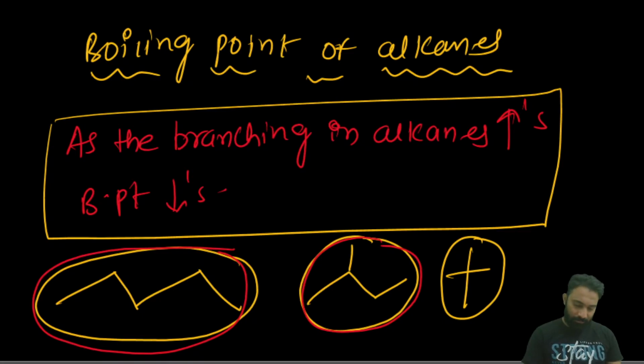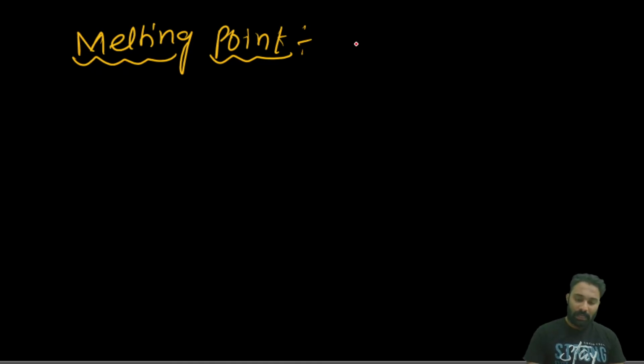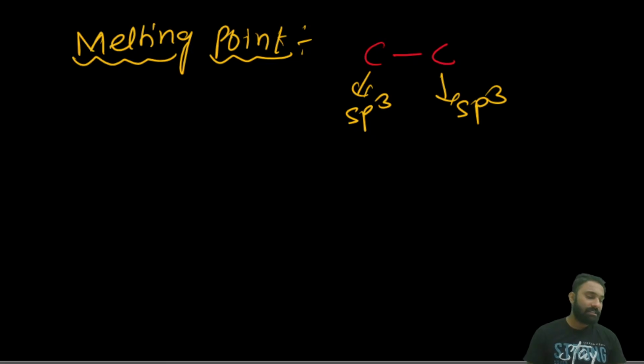Clear? Next one. When it comes to the melting point for the alkanes, it is somewhat different compared to all the others. Why? Because we know the carbon hybridization in alkanes is sp3, and sp3 means zigzag.